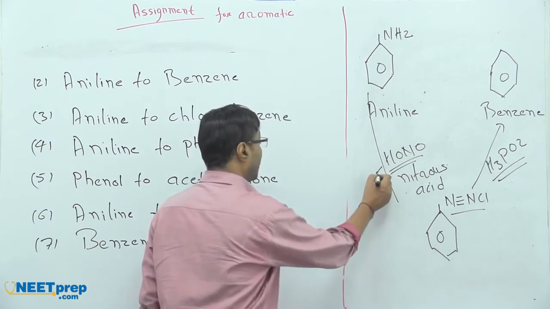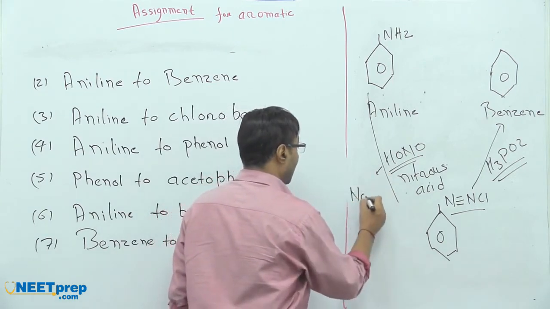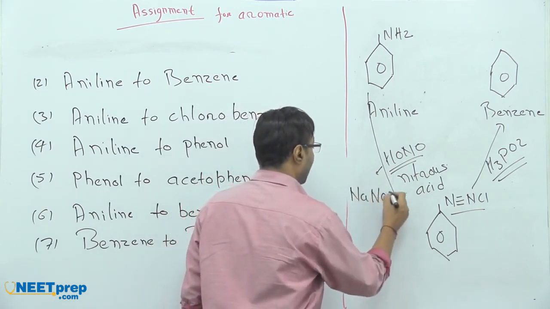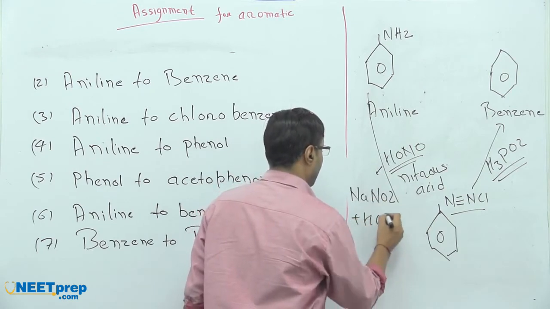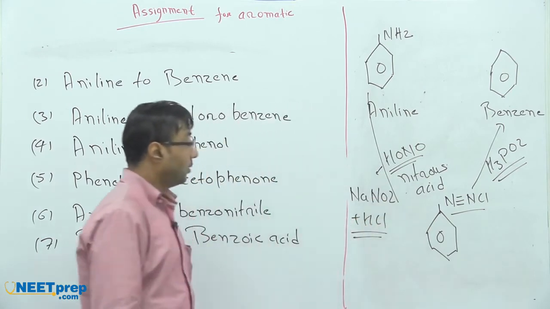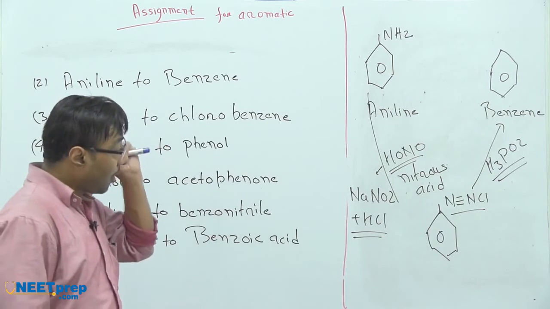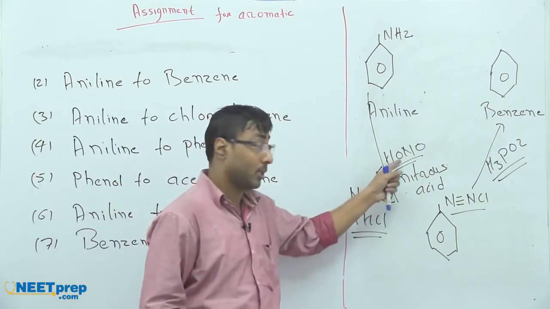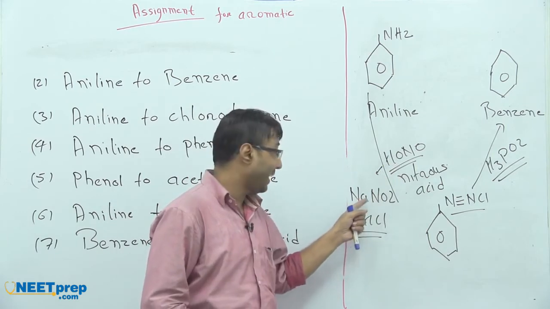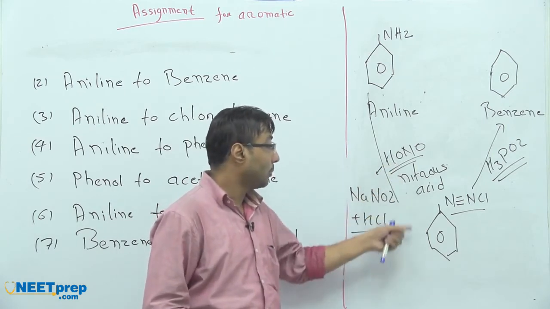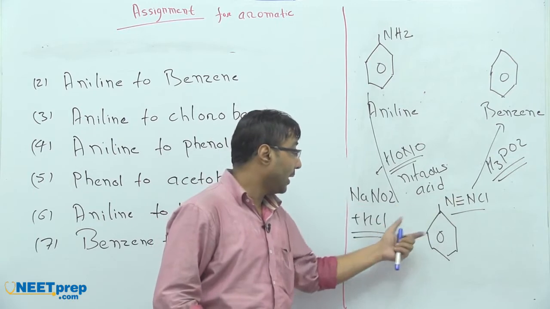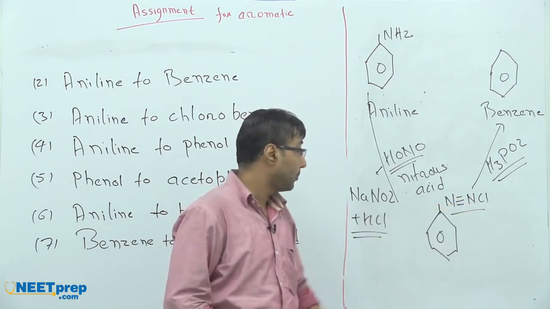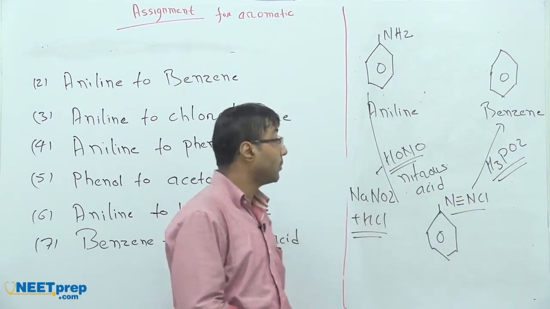Here we need to note down one more thing. This nitrous acid can be generated on the spot by the combination of NaNO2 plus HCl. So this compound will be there, and at the end of this reaction this HCl will come.